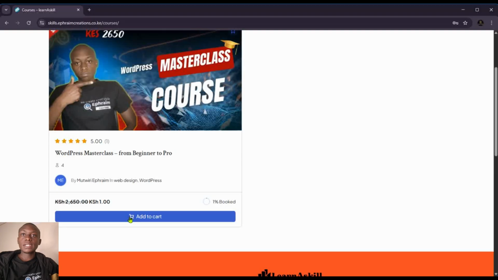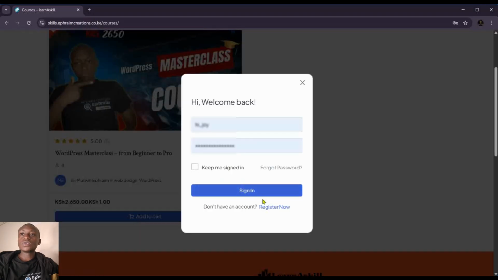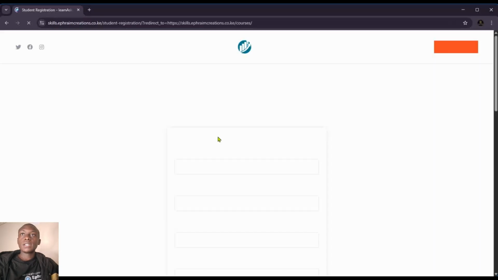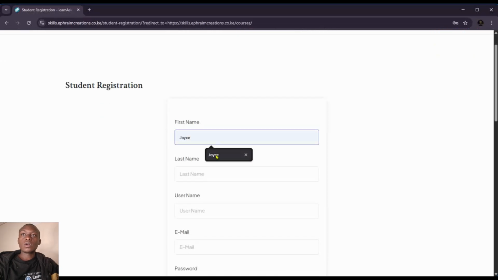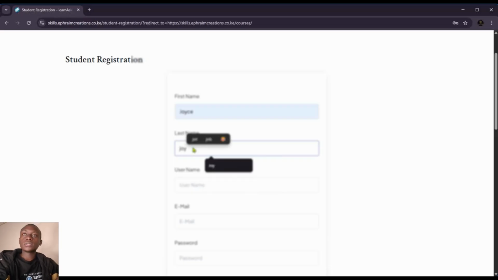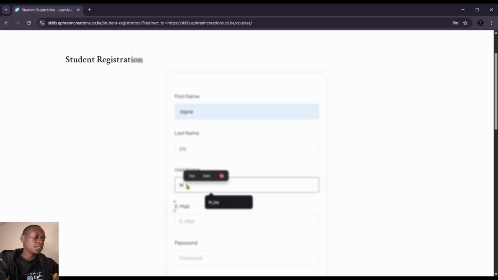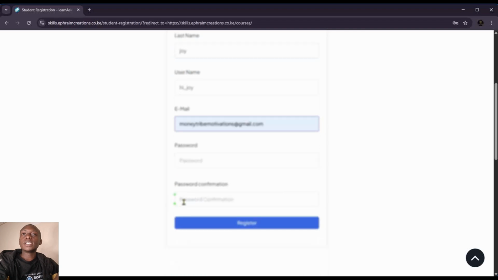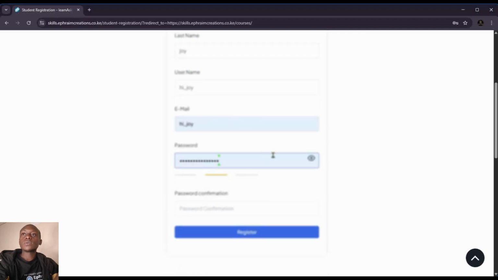things simply. I'll click on add to cart, but before then I'll need to register an account. I'll register an account, so I'll call myself Joyce. Last name I'll call myself Joy, and then I'll create hi_Joy. I'll enter my email, so you will enter your email, then you can select your password. Then click on register.